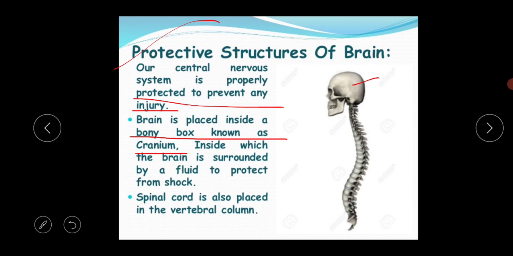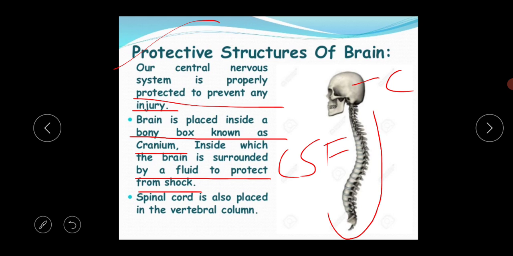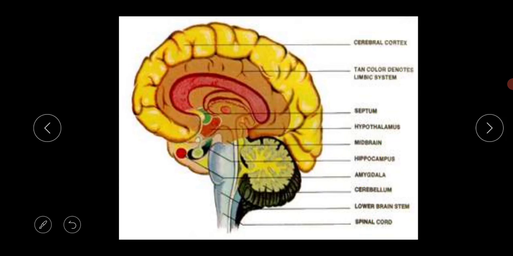This is the cranium. The brain is placed inside this bony box, inside which it is surrounded by a fluid to protect it from shock. The name of the fluid is cerebrospinal fluid, CSF. And the spinal cord is placed in the vertebral column. This is the vertebral column. So this is the protective structure of the brain and spinal cord.